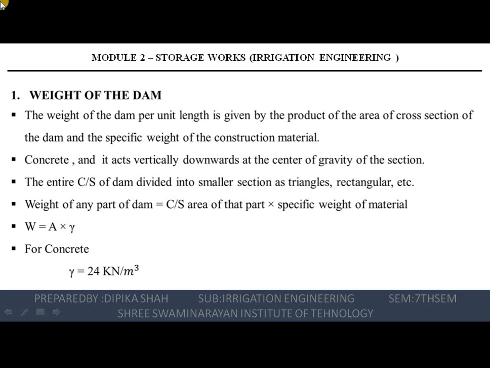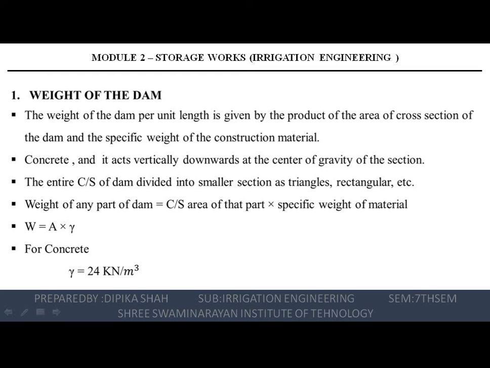Sorry, the weight of the dam per unit length is given by the product of the area, right? So you know how we can calculate the weight of a dam. The material is concrete, and it acts vertically downward at the center of gravity of the section. So for the sake of convenience, the entire cross section of the dam may be divided into smaller sections of simple geometrical shapes such as triangular and rectangular, and the weight of each of these acting at its center of gravity may be considered.